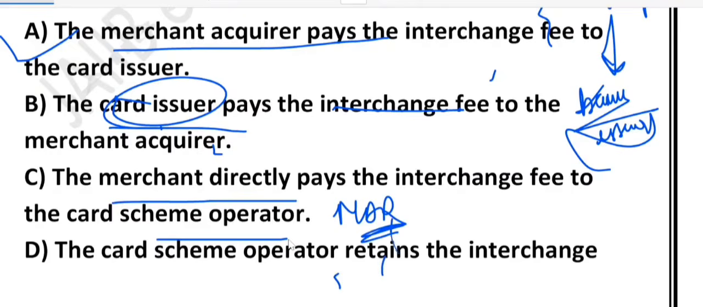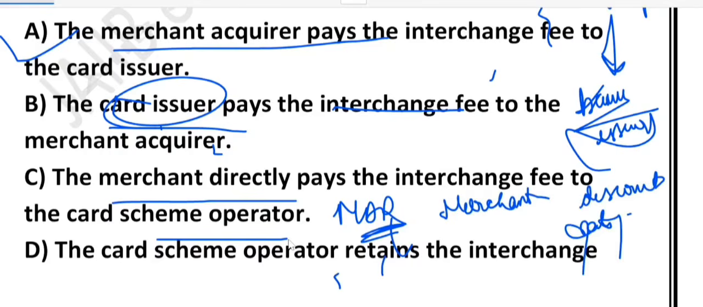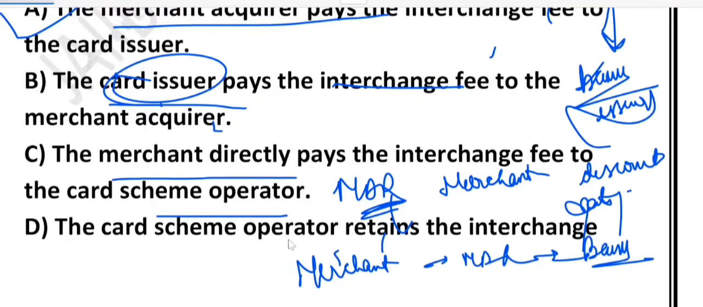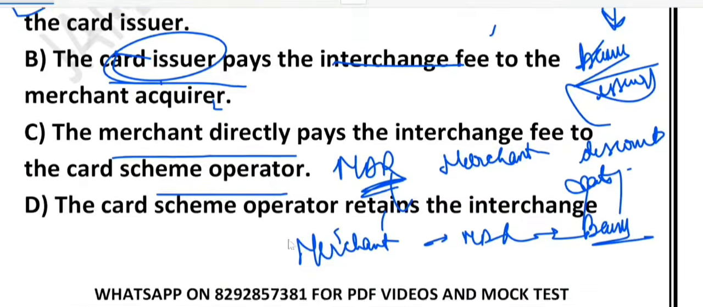You know what MDR is? MDR stands for merchant discount rate. So basically, the merchant pays a charge called MDR to their bank. The interchange fee is settled automatically between the banks through the payment system. The merchant never directly deals with this fee. So option C is also incorrect.